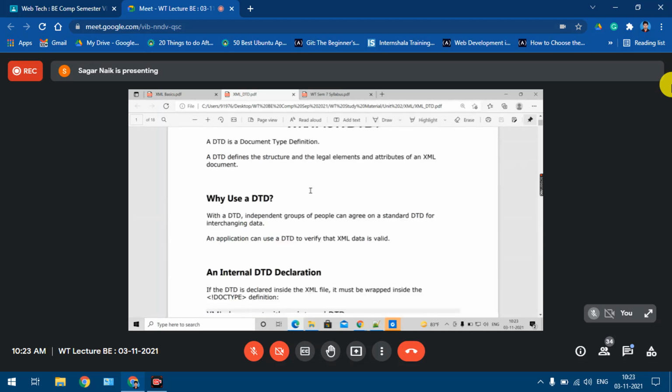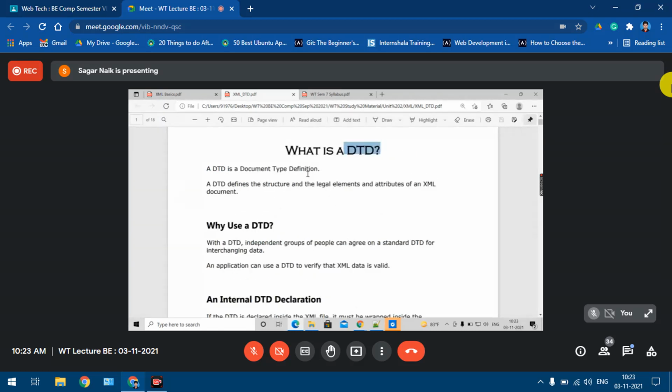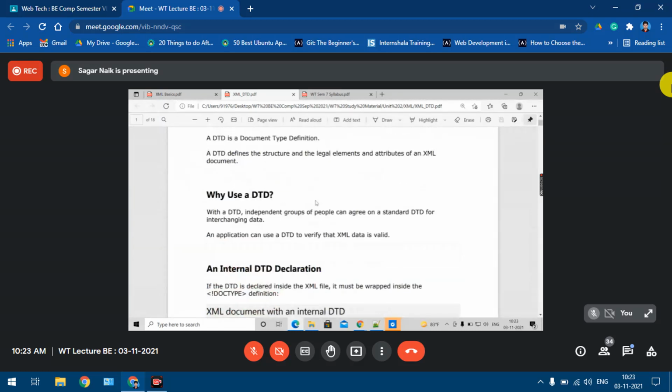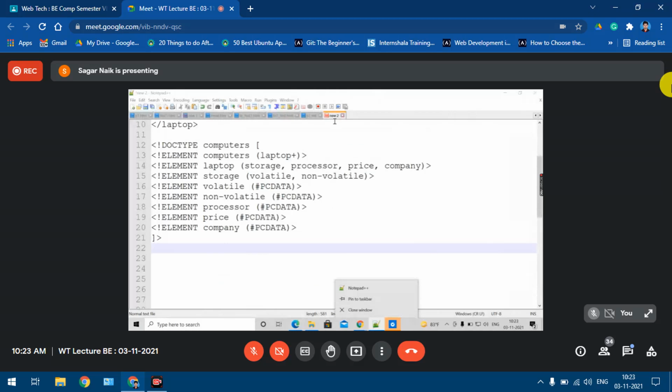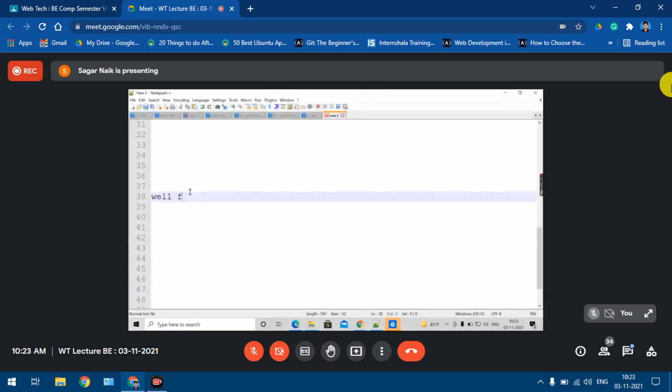Now one more point I had not mentioned to you all yesterday. We had seen how to write the DTD, but just remember one point. We have two concepts over there. One is a well-formed XML file, and one is a valid XML file. I had mentioned to you, I think. So when an XML file is said to be well-formed, if it is as per all the rules, syntax and all, everything is correct, then we say that it is a well-formed file. And if your XML file is as per the DTD mentioned, then we say that the XML file is a valid file. Understood?